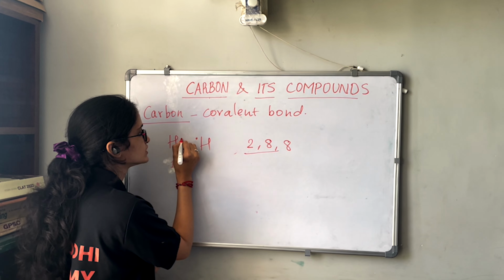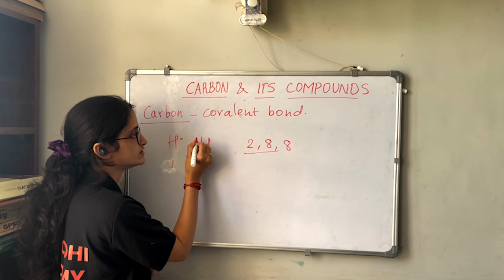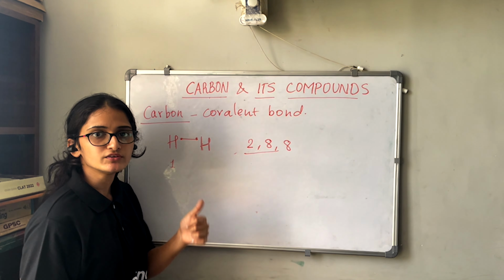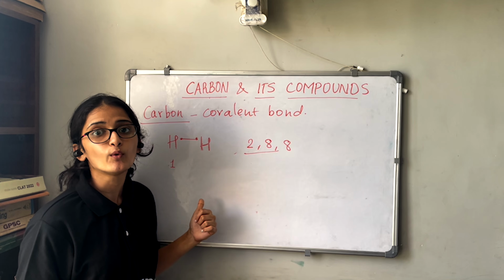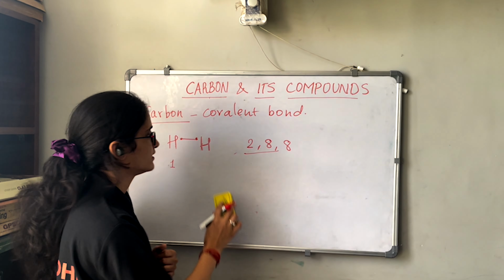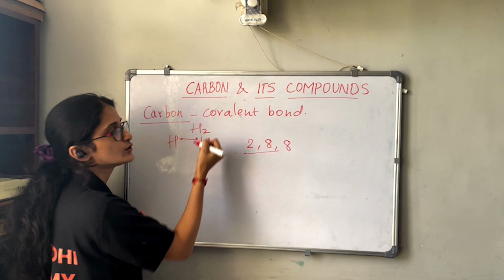So this hydrogen will share this electron with this hydrogen, and the other hydrogen will share this electron with this hydrogen. So they will share the electron with each other, forming a covalent bond. So this is what is called the covalent bond. Okay, so this is the covalent bond between the two hydrogens.